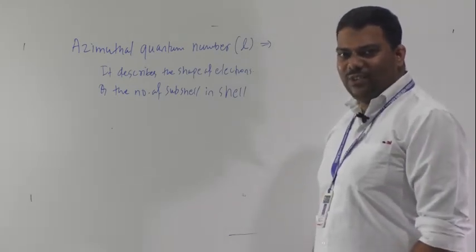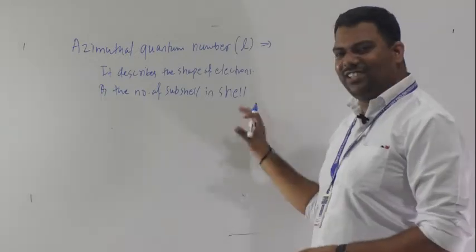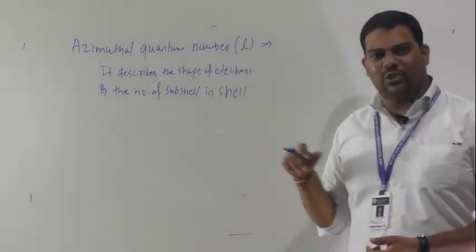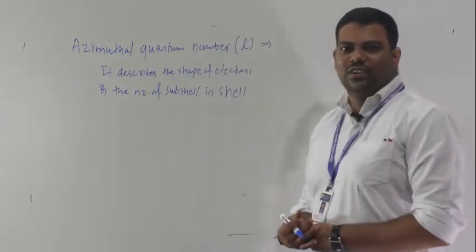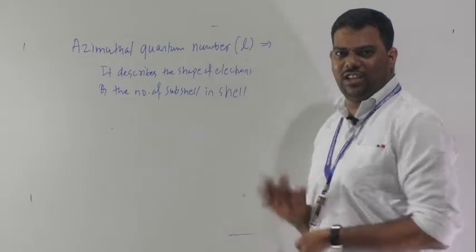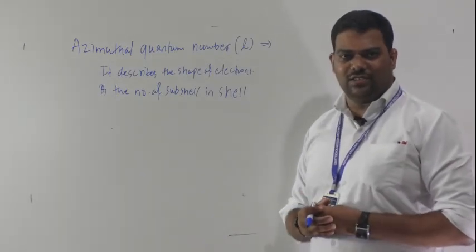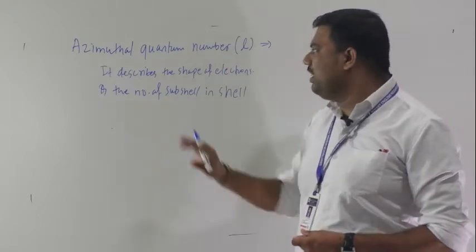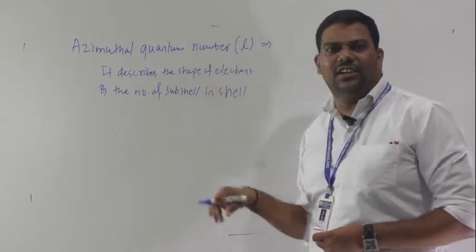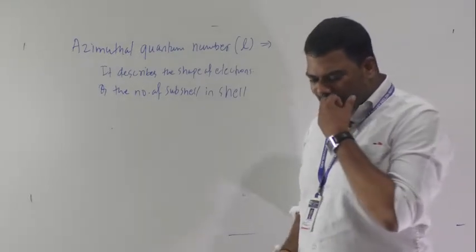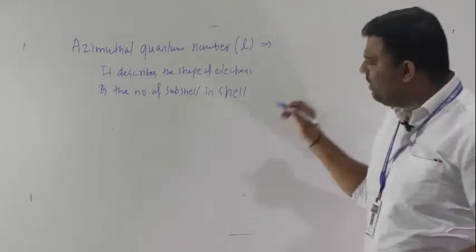But I am taking this additional concept in your 9th standard structure of atoms, so you take benefit of that. Most things you clear here only in 9th standard. So it describes the shape of the electron and the number of subshells in a shell. Now see here, one important thing is their value.